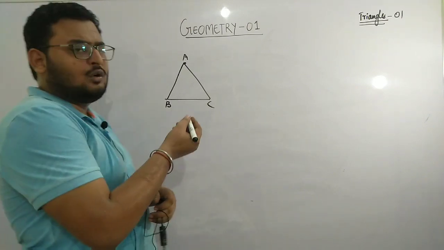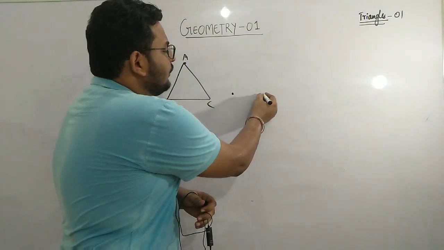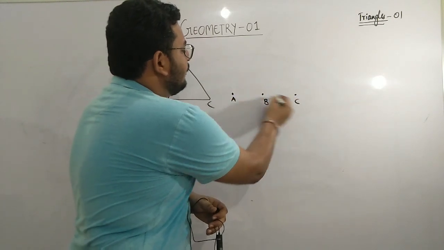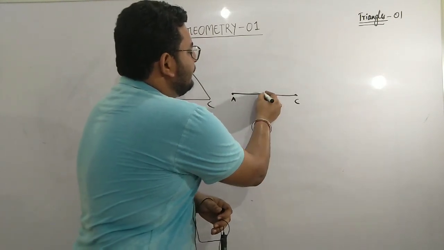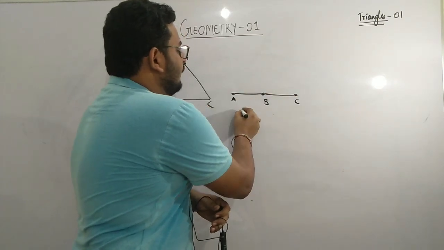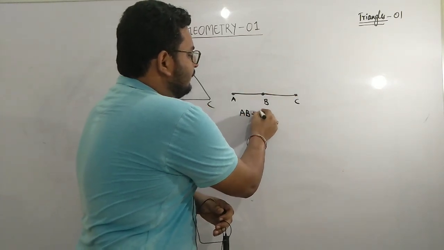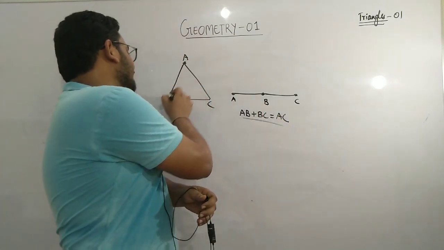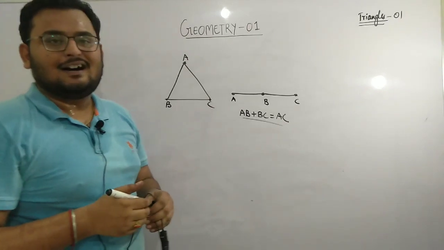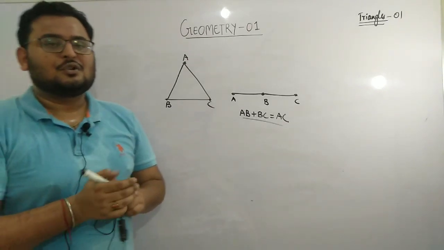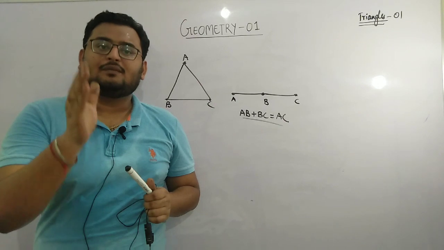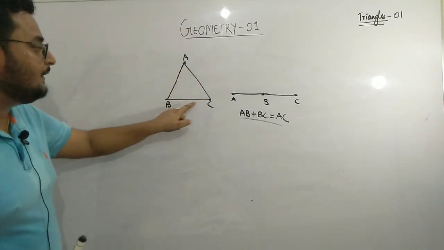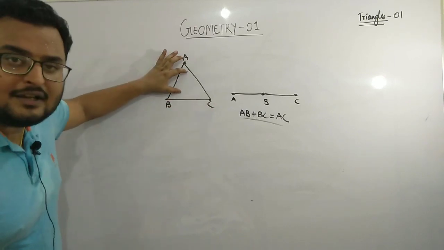What are collinear and non-collinear points? In case of collinear points, look at these points. A, B and C would be collinear only when AB plus BC is equal to AC. But here in this particular case, A, B and C are non-collinear points, and joining any three non-collinear points forms a triangle. So a triangle has three vertices A, B and C, and the sum of the internal angles of a triangle is 180 degrees.